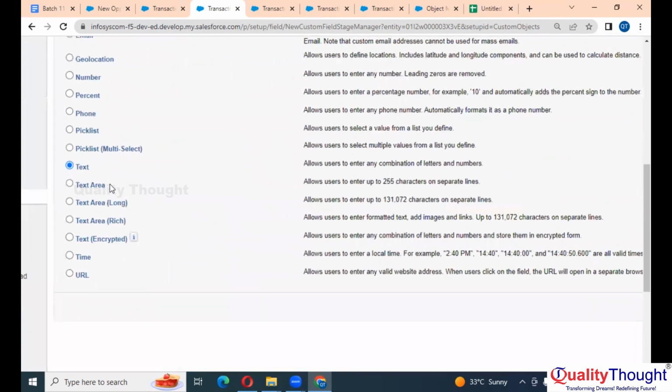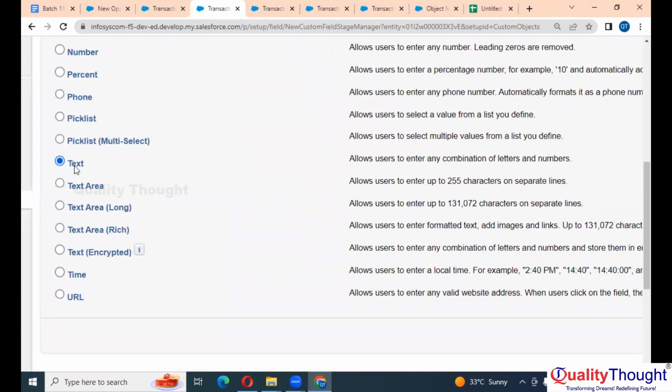For text, it allows the user to enter any combination of letters and numbers. Here there is some specific short value. We specified the length, right? We specified the length up to 70 while creating the email. Here text area will take up to 255 characters, not more than that.